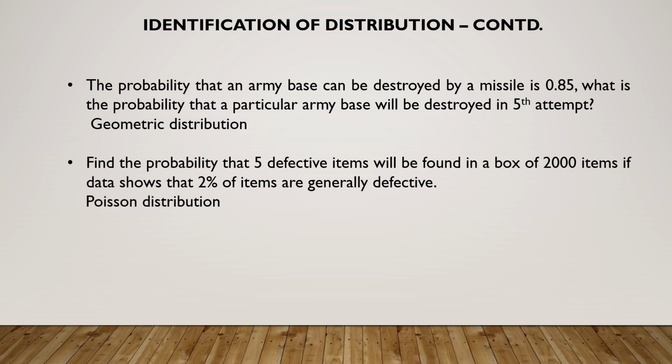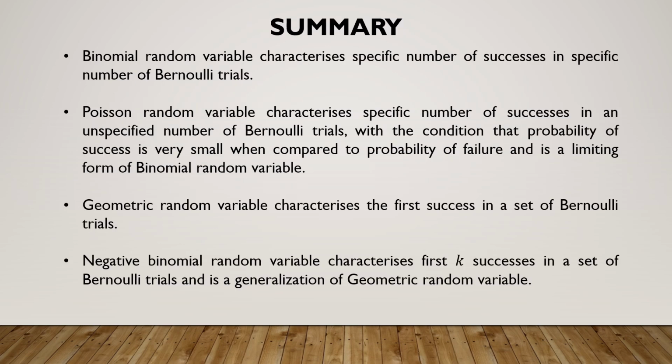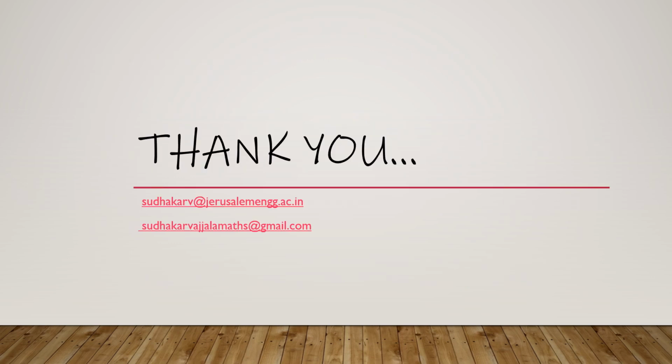Hope you have been able to understand the summary. Binomial random variable characterizes specific number of successes in specific number of Bernoulli trials. Poisson characterizes specific number of successes in a large number of Bernoulli trials with the condition that the probability of success is very small. Geometric random variable characterizes the first success in a set of Bernoulli trials. Negative binomial random variable characterizes the first k successes in a set of Bernoulli trials and is a generalization of the geometric random variable. I hope you have been able to understand the 4 distributions and all its facets.